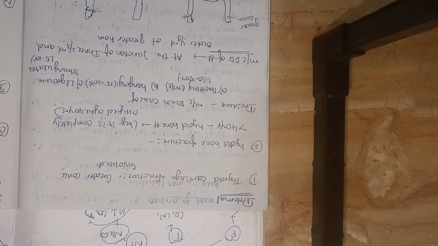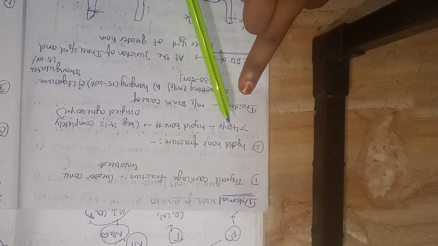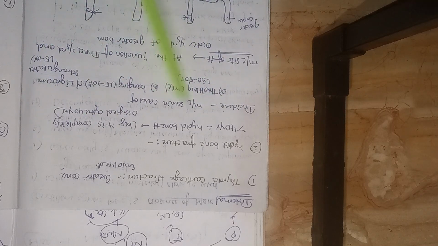Hyoid bone fracture is seen in persons greater than 40 years. Generally this fracture is seen in aged persons. Why only greater than 40 years? Because the bone undergoes complete ossification above 40 years. After ossification, if there is more pressure, it leads to fracture of the hyoid bone. So I wrote greater than 40 years, hyoid bone fracture, because of complete ossification after 40 years.